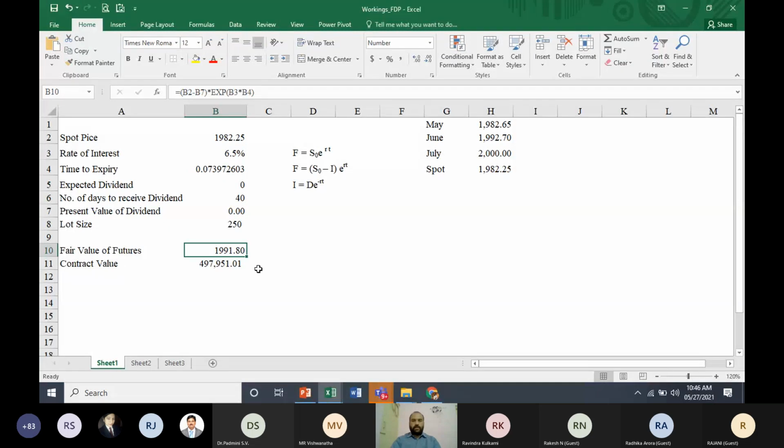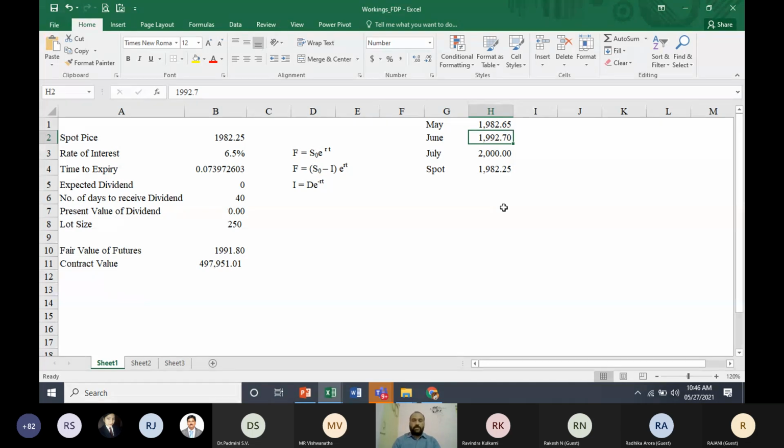Fair price is 1991.80, whereas your futures are trading at 1992.7. See, a 1 rupee difference for Reliance, at a price of around 1900, is not a big deal, because that difference will be there because of the volume and the traders who trade in the derivative market. Now, we cannot use this for arbitrage, because practically when you trade, you pay brokerage and all. But from the theoretical or academic point of view, there are chances that you can do the arbitrage.